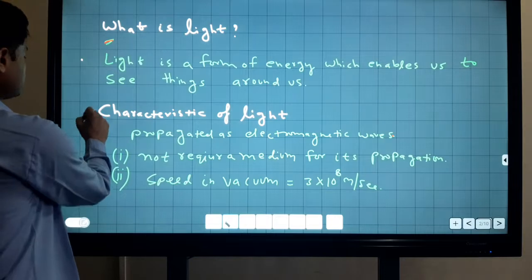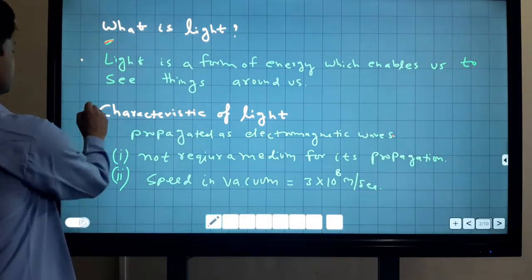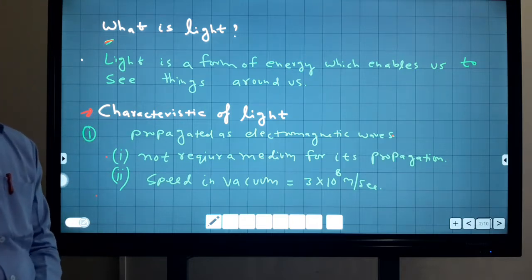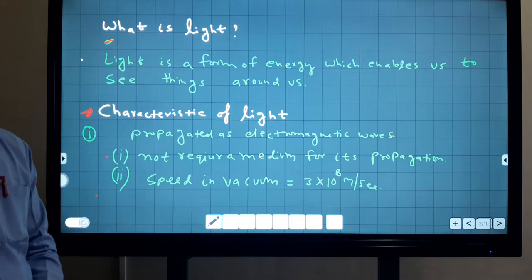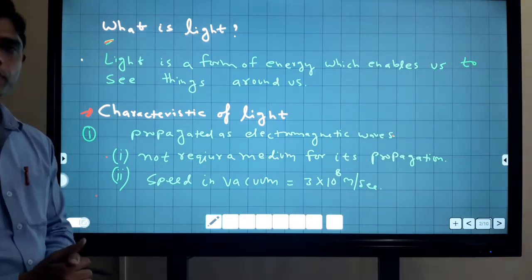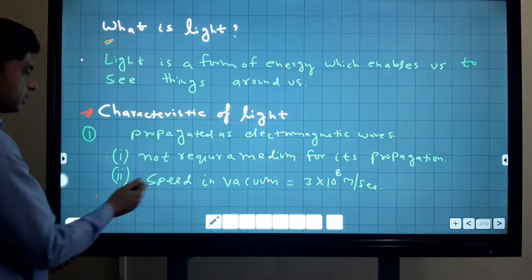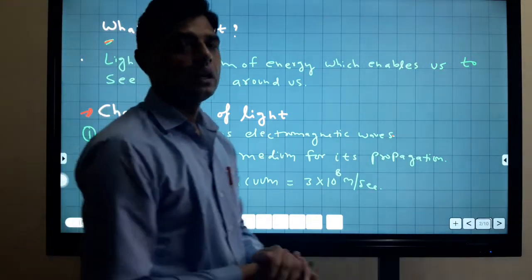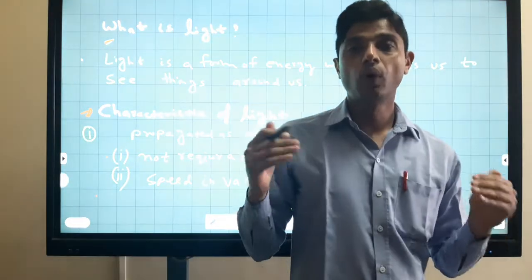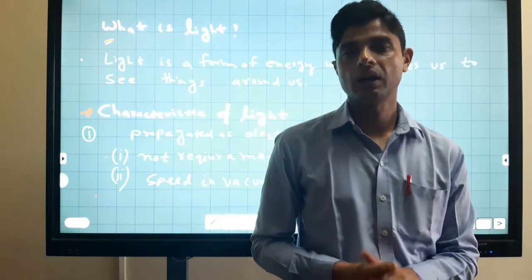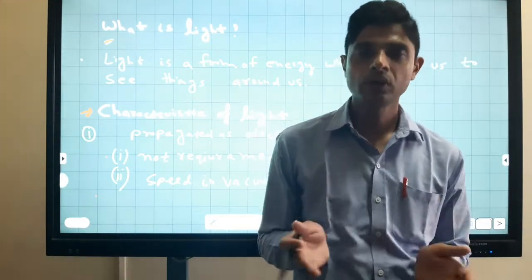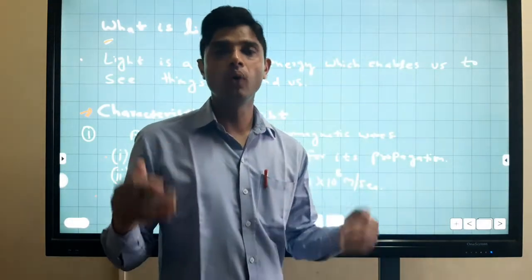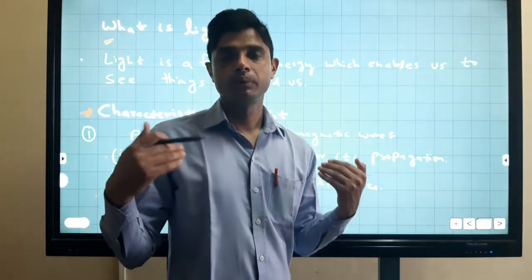These are the characteristics of light. Light propagates as an electromagnetic wave. It means it follows the properties of an electromagnetic wave. First, it does not require a medium for its propagation. There is no need of a medium for the travel of light, because light behaves as an electromagnetic wave.